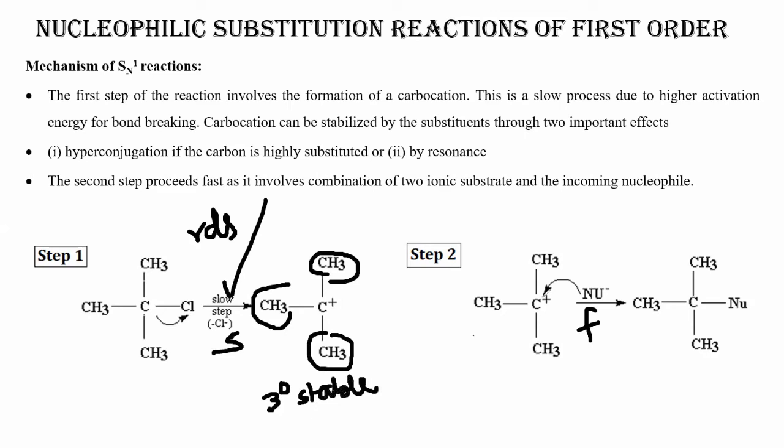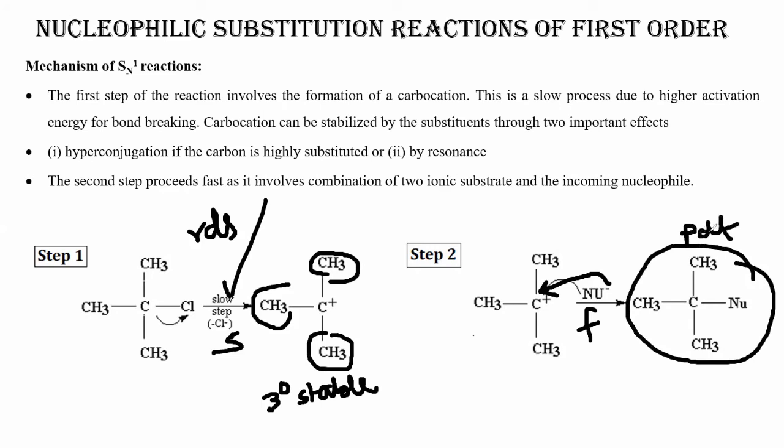Now, in the second step, what happens? The nucleophile has come up and this nucleophile is attacking the carbocation and we are getting our product. This round thing is our product, okay? We are getting our product here, right? So, basically, this is the gist of the SN1 reaction.